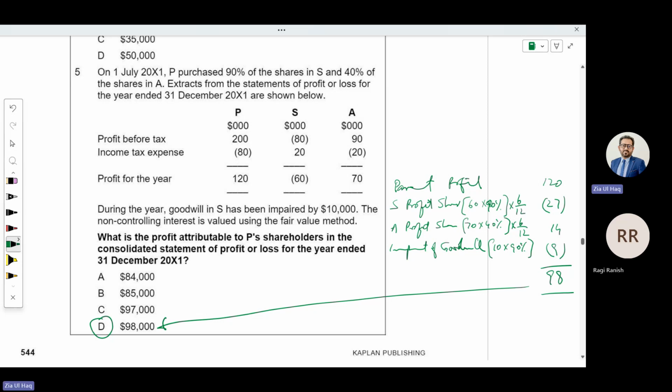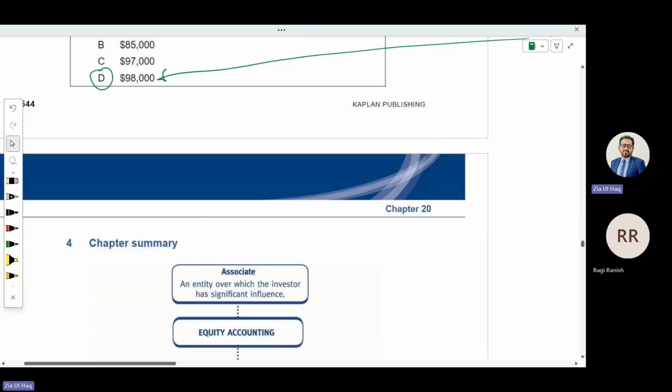They are measuring non-controlling interest on fair value. If on fair value, we need to deduct a subsidiary impairment of goodwill from non-controlling interest as well as consolidated retained earnings. If that is calculated on a proportion of net asset basis, then we will not deduct this impairment. Is that clear? Shall we move forward? This chapter is completed now.